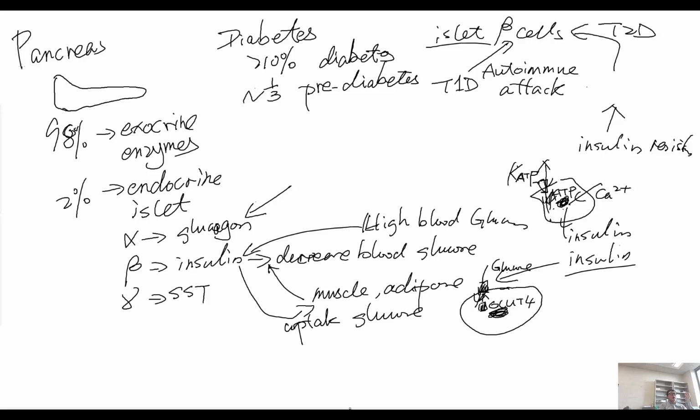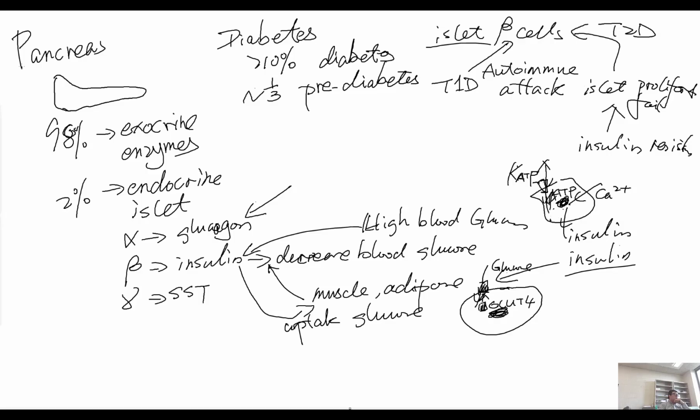So islet fail. Islet proliferation fail. Sorry, it's very difficult to write here. When islet proliferation failed, people get type 2 diabetes. There's major type of not only two, but major two types of diabetes.